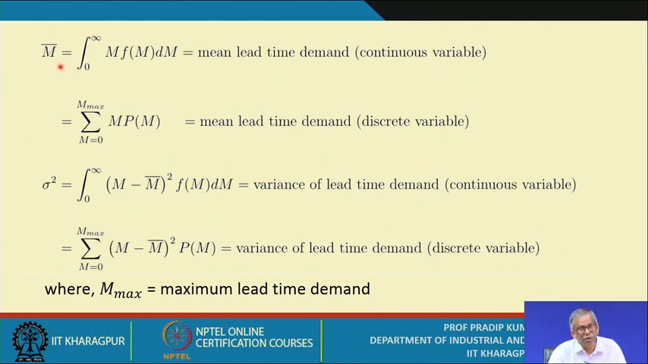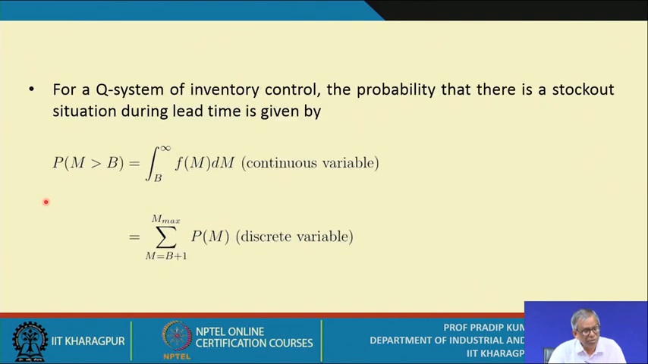Is it okay? So this is the expression. So we have expressions for M bar as well as the sigma square. That means this is the mean, this is the variance.